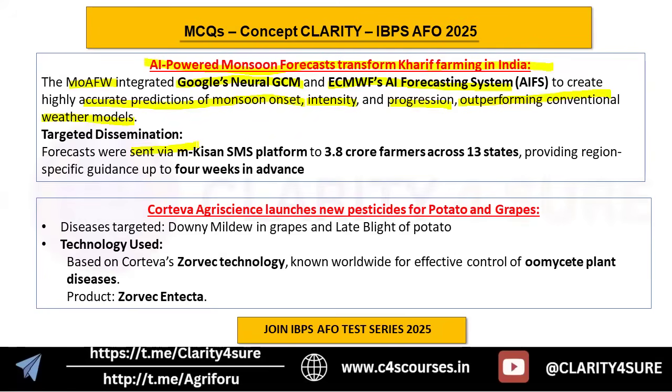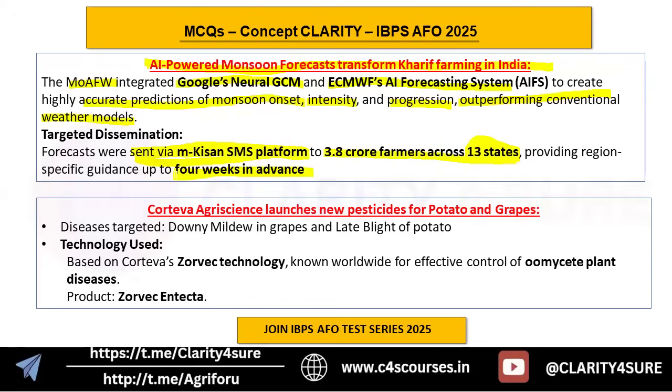Forecasts were sent via the M-Kisan SMS platform. Again, this becomes important. So the forecasts which were estimated using this AI-powered monsoon forecast platform were sent to the farmers via the M-Kisan SMS platform to 3.8 crore farmers across 13 states. How many states is this applicable to? It is 13 states, providing region-specific guidance up to 4 weeks in advance.